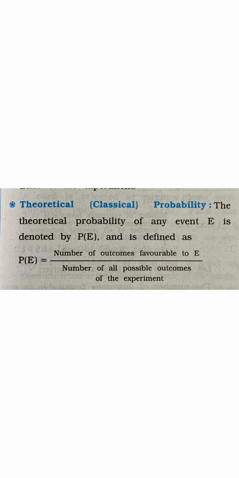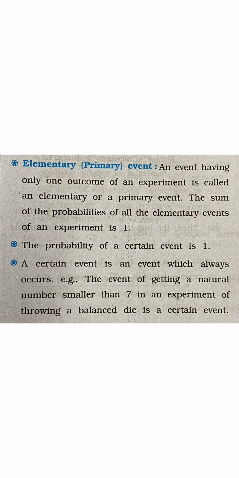The formula for finding probability of any event E, that is P of E, is equal to number of outcomes favorable to event E divided by number of all possible outcomes of the experiment. Elementary event. An event having only one outcome of an experiment is called an elementary event or primary event, and the sum of probabilities of all elementary events of an experiment is 1.